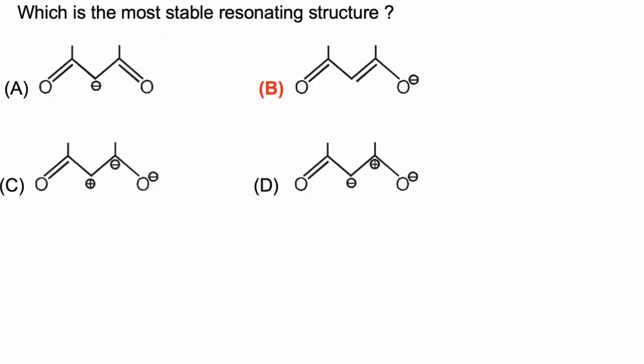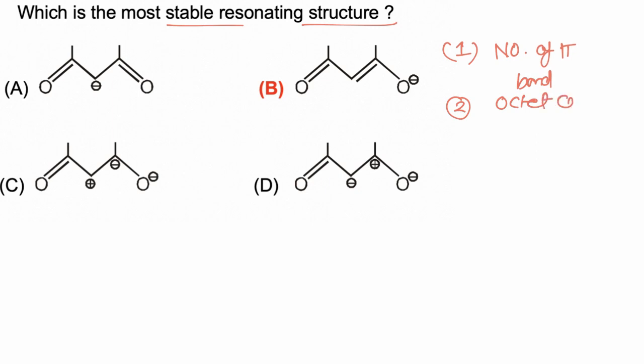In this question we have to find which is the most stable resonating structure. To compare stability of resonating structures, first we have to find the maximum number of pi bonds. The resonating structure with the maximum number of pi bonds is more stable, or we can say the resonating structure having the maximum number of atoms with complete octet is more stable. Then we compare neutral and charged. If one resonating structure is neutral and the other is charged, then neutral is always more stable than charged.